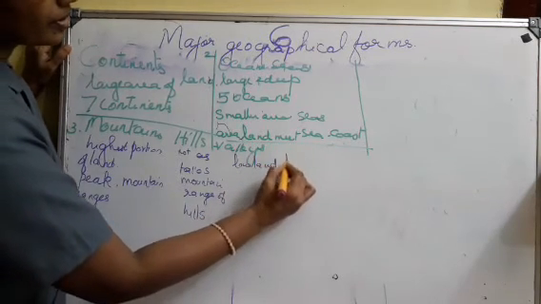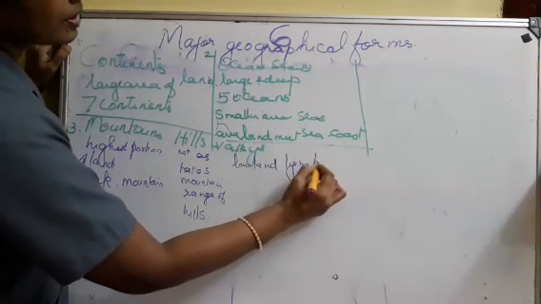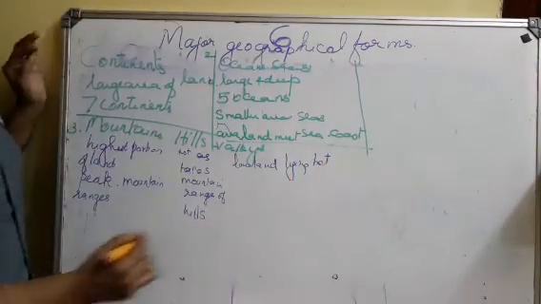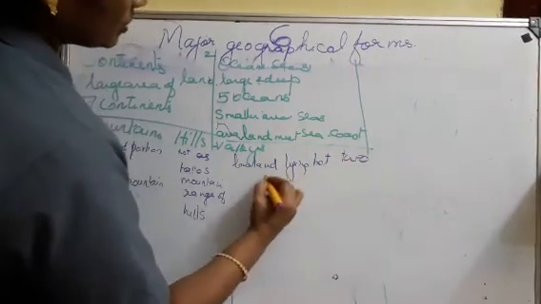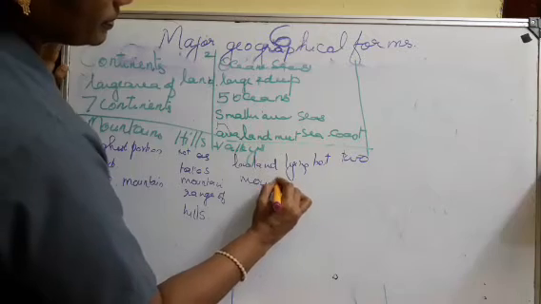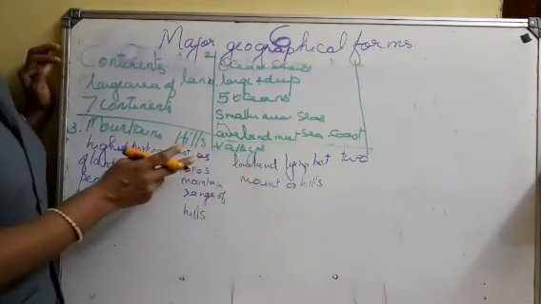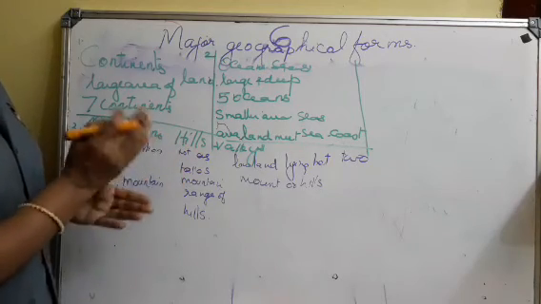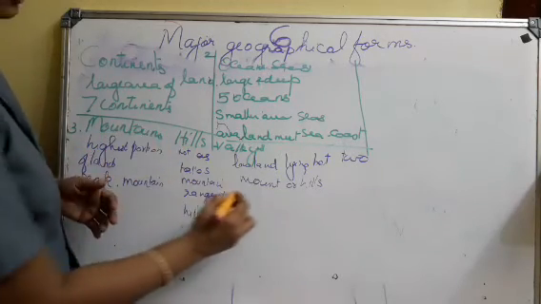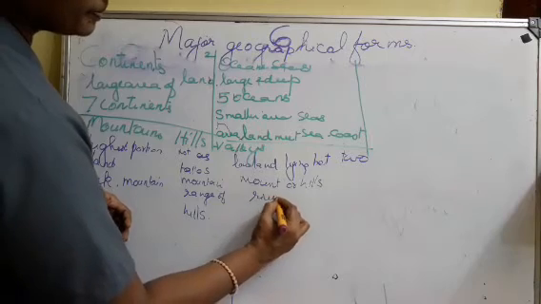Lowland lying between two mountains or hills is called a valley. If a stream or river is flowing through that valley, it is known as a river valley.